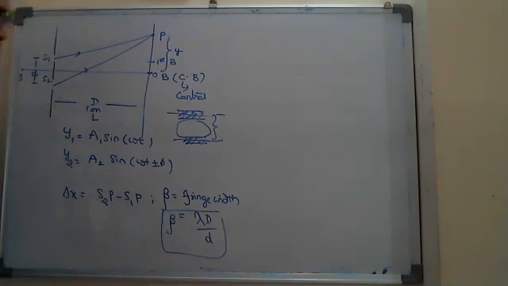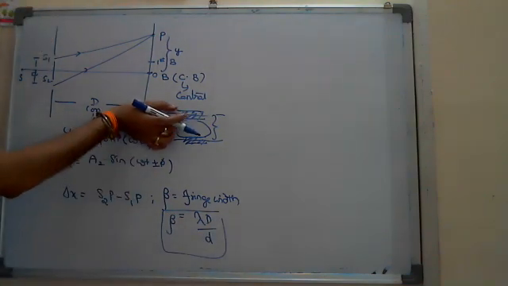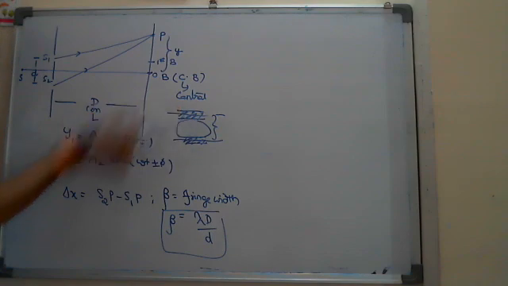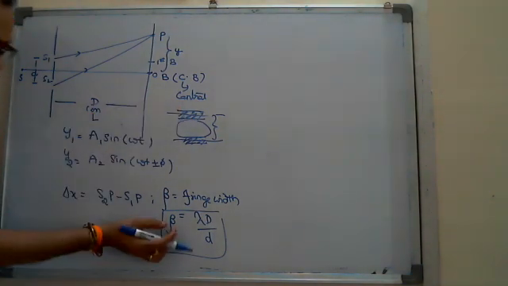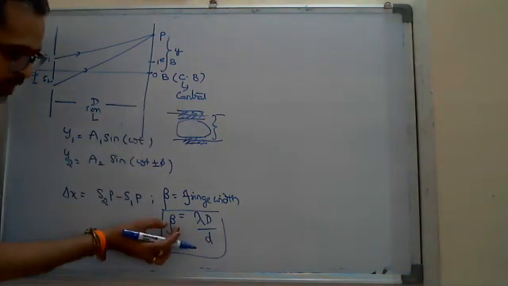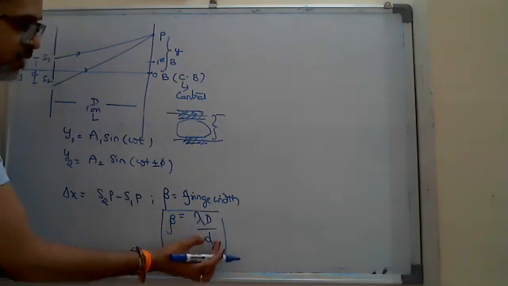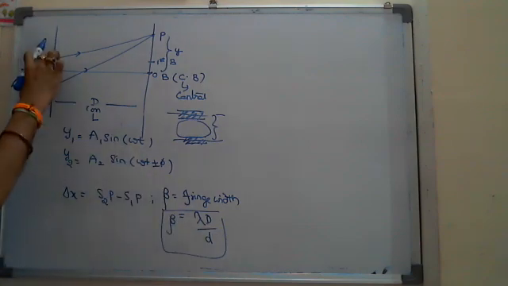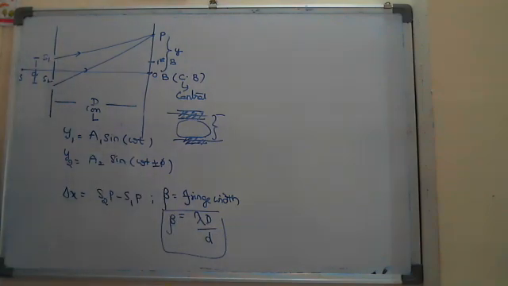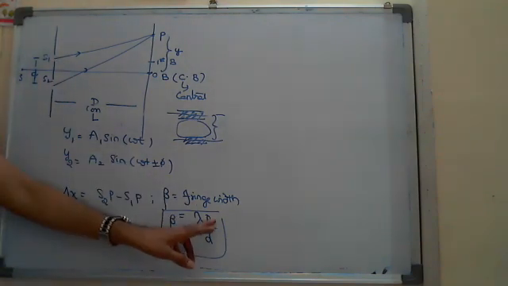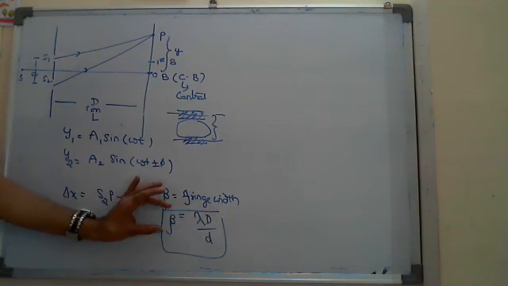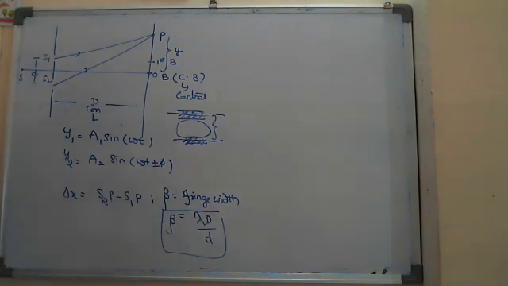To observe one fringe here, the width should be more. That's why, to increase the fringe width, generally we try to decrease the denominator. So the distance between the two slits we take in millimeters or micrometers, and we increase the distance to the screen to increase the fringe width, that's why generally we take it in meters.